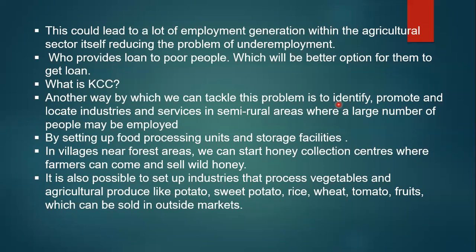So this way we can create jobs, by the identification, promotion, and locating of industries. We can provide jobs to people and tackle unemployment problems.